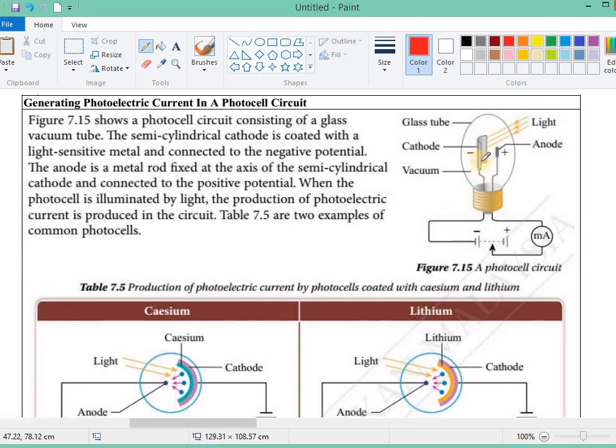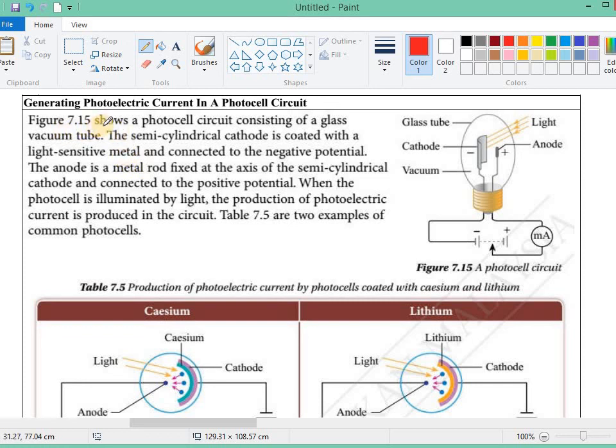Under normal condition, that means when there's no light, the milliammeter will show 0 reading, no current. But when there's light shining on the cathode, then the light can produce the photoelectric effect. Because of the photoelectric effect, the electrons will bridge the gap between the cathode and the anode, so current can pass through the photocell. So the milliammeter will show a reading. That means got light, then got current. No light, no current. Alright.